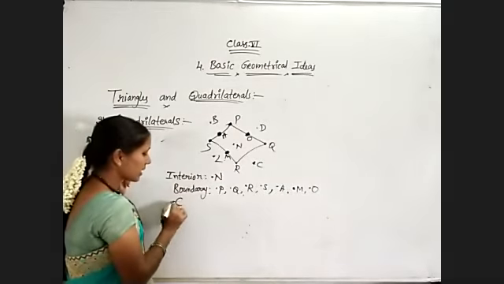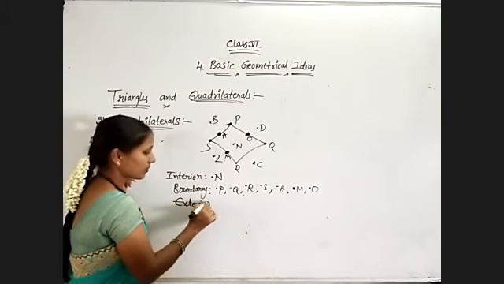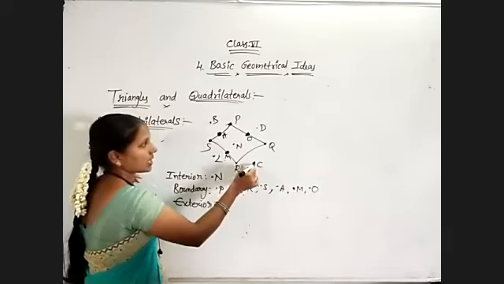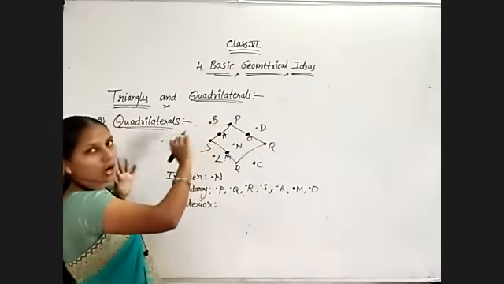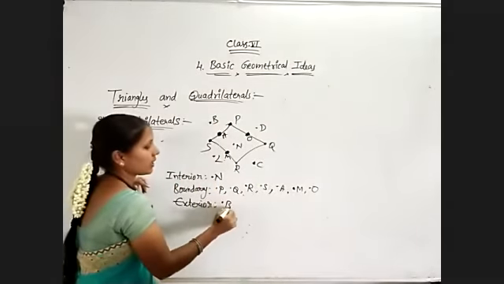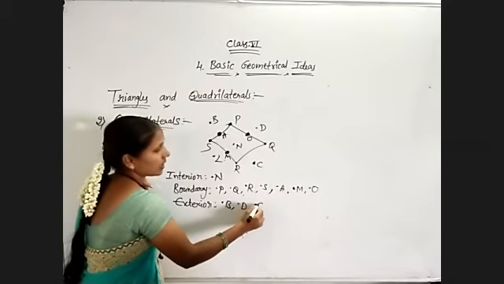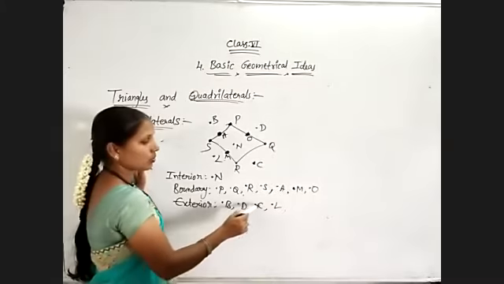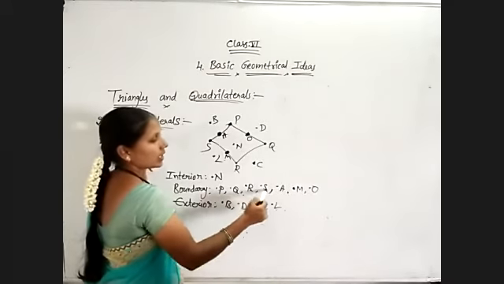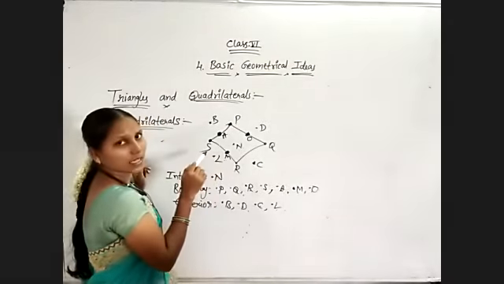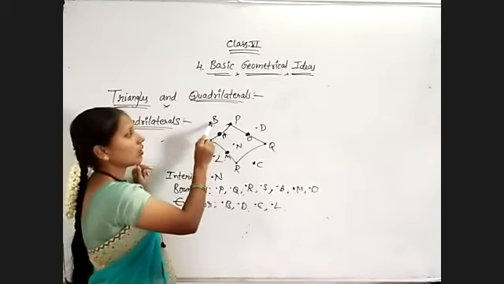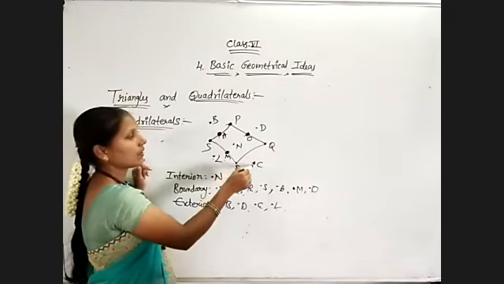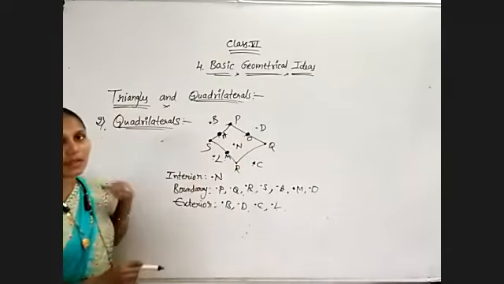Next, coming to the exterior points of the quadrilateral. Which points are outside? Point L, point C, point D, point B. All those are outside the quadrilateral. So point B, point D, point C, point L: these are the 4 points. Now how many points do we have in total? 1, 2, 3, 4, 5, 6, 7, 8, 9, 10, 11, 12. Check whether we are getting all the points. Total 12 points we have.